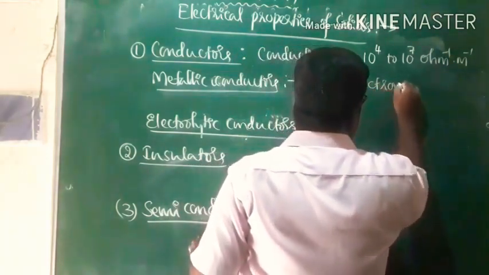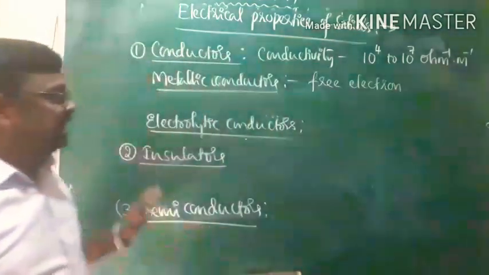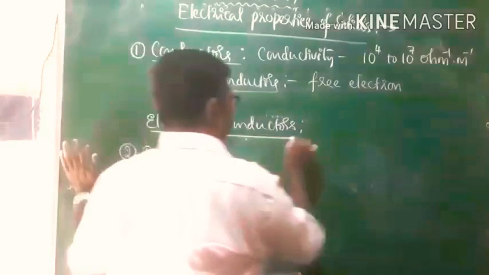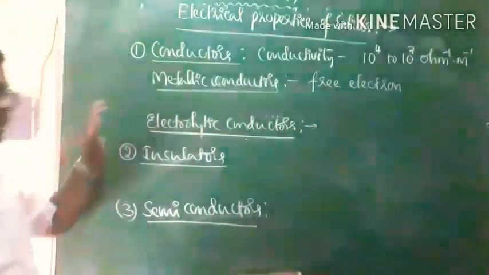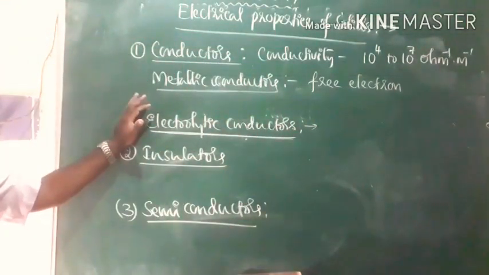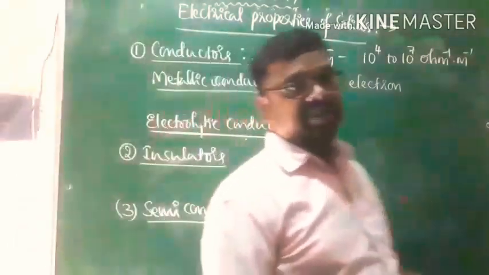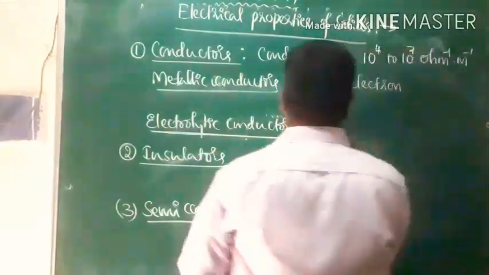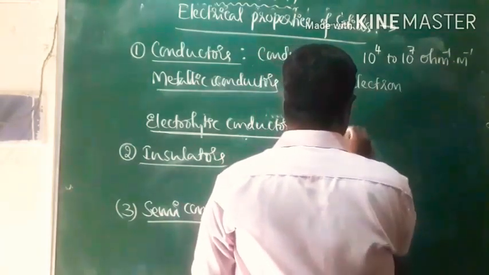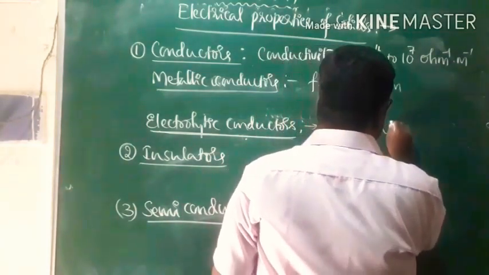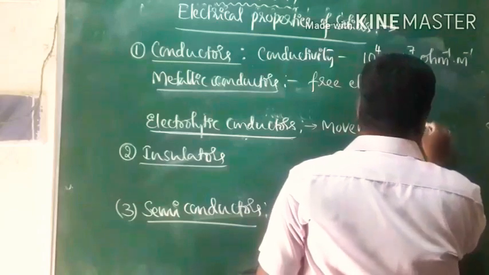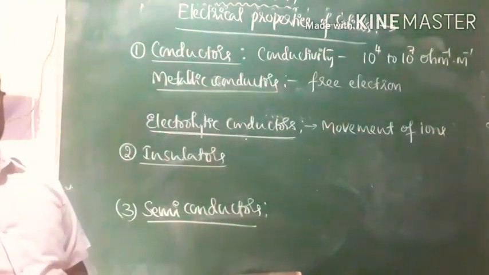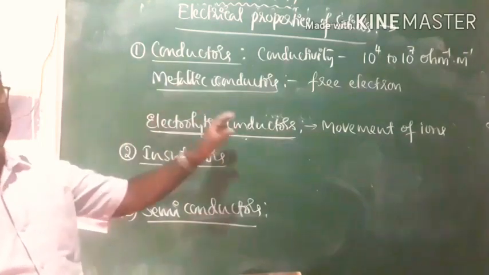Electrical conductivity is due to the movement of the free electrons, and that is what we call metallic conductors. Whereas in the case of electrolytic conductors, they are also conductors. They also allow electricity to pass through them. But the electrical conductivity is due to the movement of the ions, that is cations and anions, under the electric potential, and that is what we call electrolytic conductors.